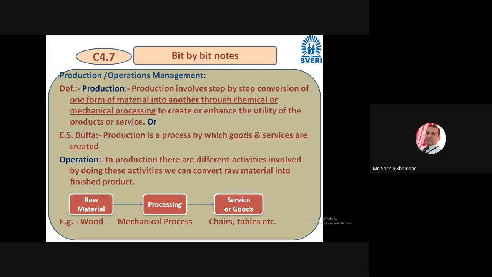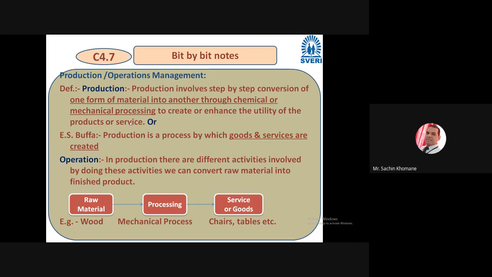Also, according to Buffa, production is the process by which goods and services are created. In a very simple way he has defined it. We know production is conversion of raw material into finished product through certain process, increasing its utility.